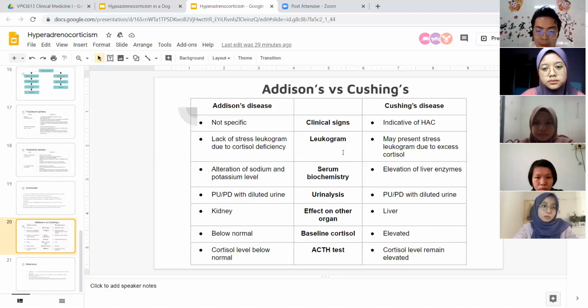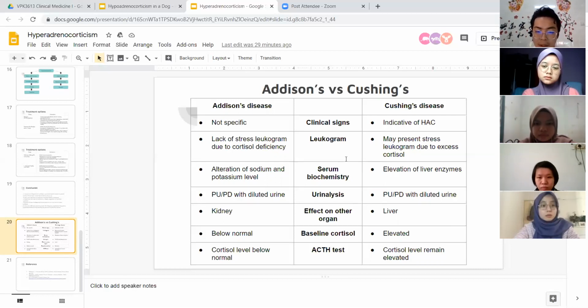In serum biochemistry for Cushing disease, there will be elevation of liver enzymes, whereas for Addison disease, there is alteration of sodium and potassium levels. For urinalysis, both Cushing and Addison disease may show PUPD with diluted urine. Other than that, Cushing disease affects the liver, and Addison disease will affect the kidney.